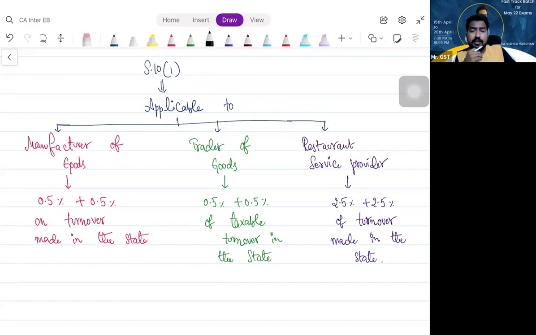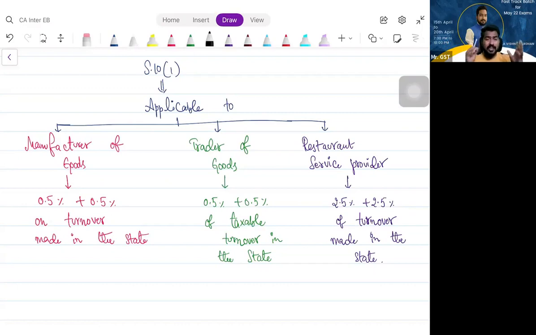How should I calculate the turnover? Should I take the turnover from all the 3 states to compute whether I am eligible for composition scheme or not? I am saying whether I am eligible for composition scheme or not. Should I check state-wise is not my question. Turnover, how should I compute? Should I take all the 3 states turnover or state-wise turnover?